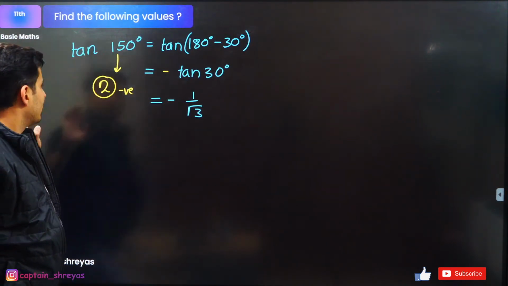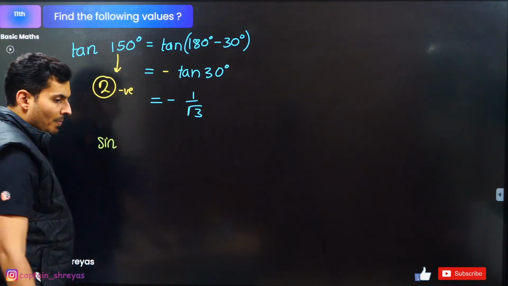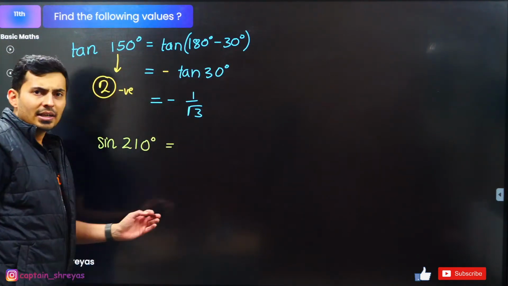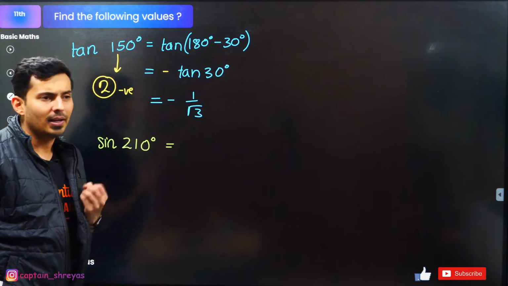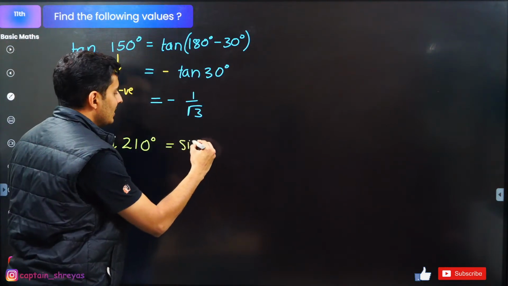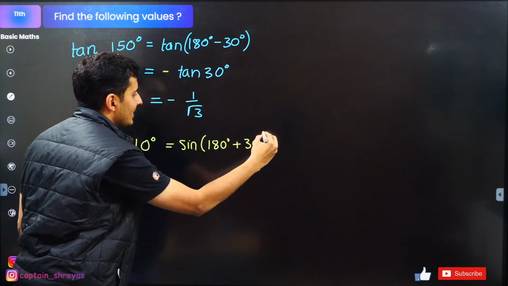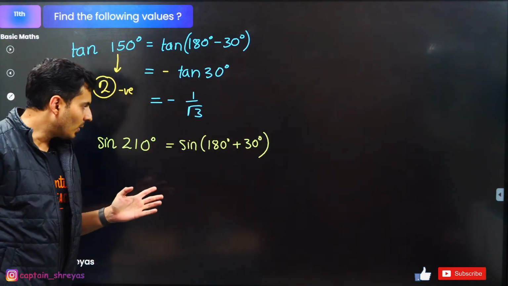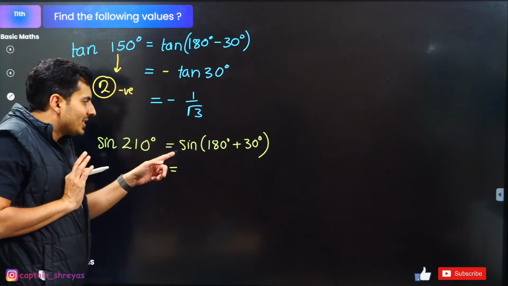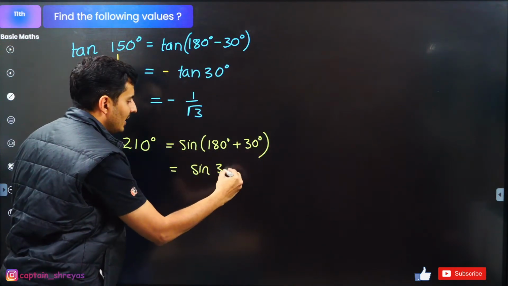Let's take up some more examples. Let's say sine of 210 degrees. Think, 210 is close to which angle? I think 180. It's very close to 180 again. So I can just write it as sine of 180 plus 30 degrees. Very good. Now, the moment I see 180 or 0, I should be very happy because sine will remain sine, cos will remain cos. So basically this will remain as sine. Whatever is there inside will come as it is.